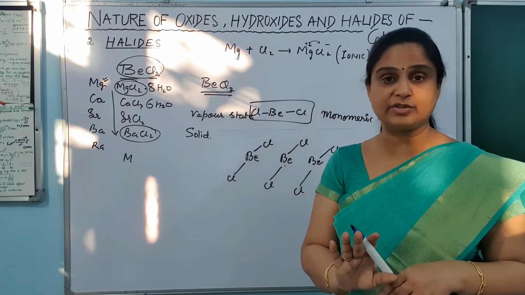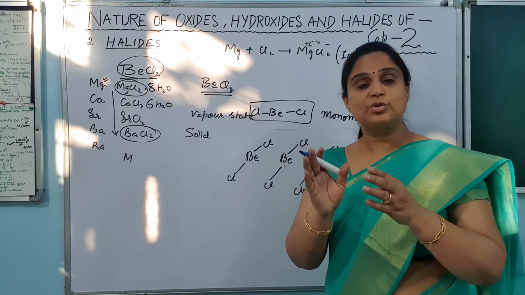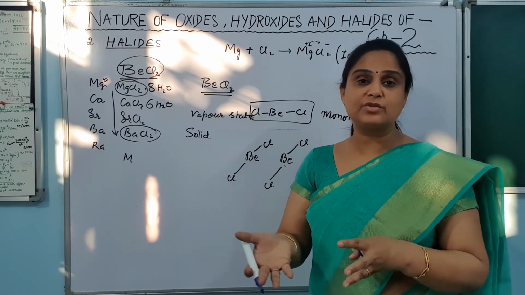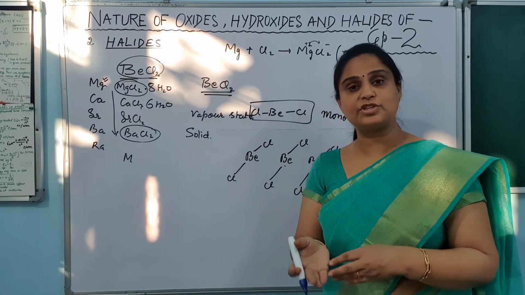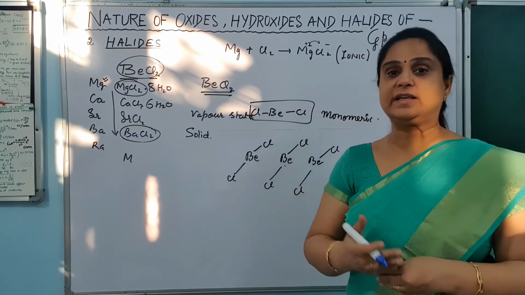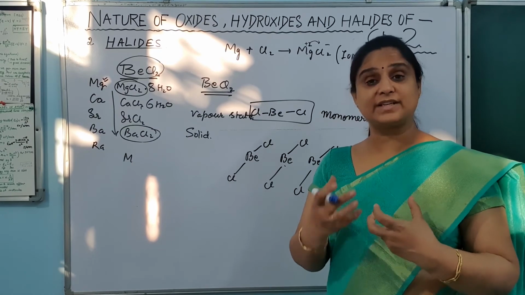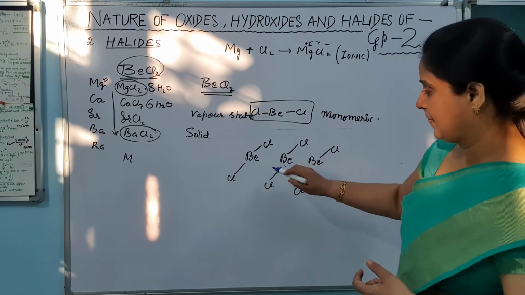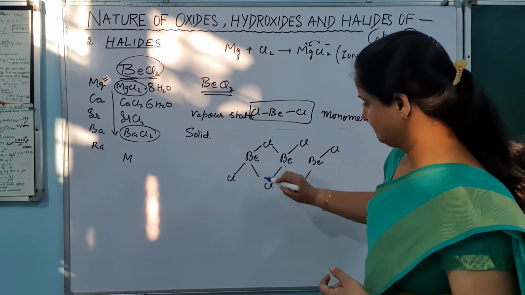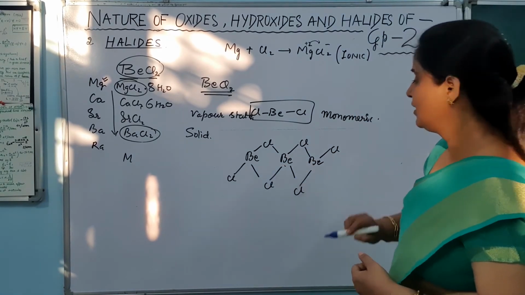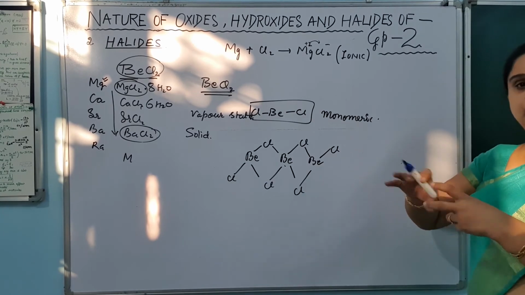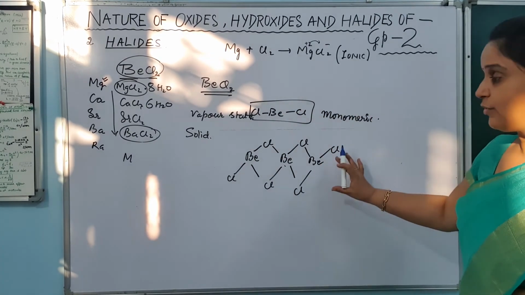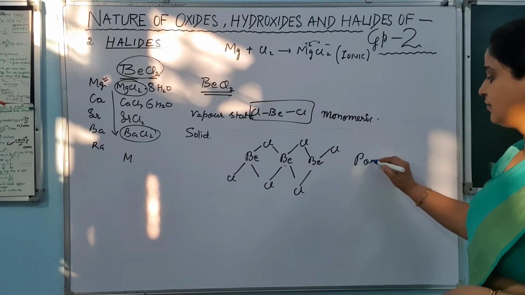How many electrons does any atom want in its outermost shell? 8 electrons, तो इस वजह से they are like not satisfied kind of molecules, so they react this way. Look at this. So this way they connect to form the polymers, and in this form, in the solid state, they form the polymeric form.